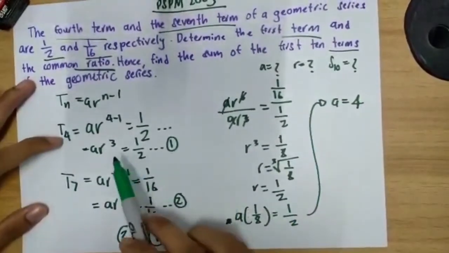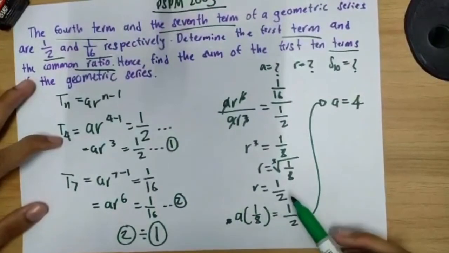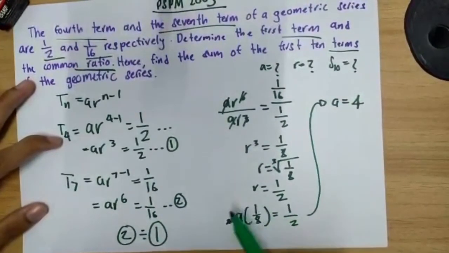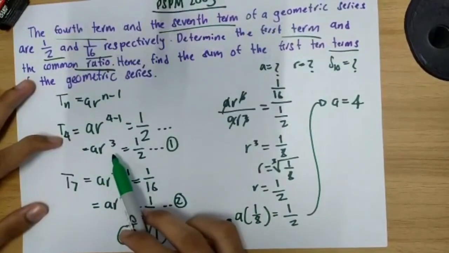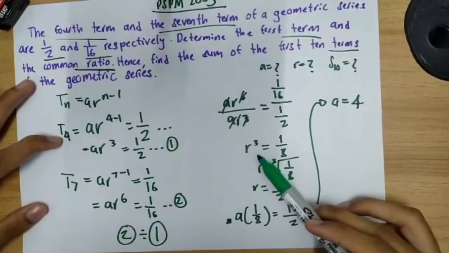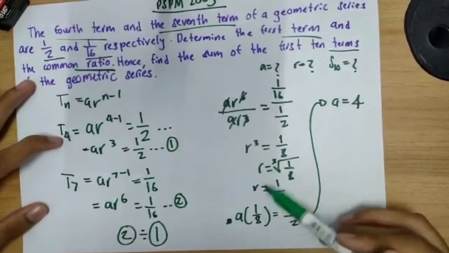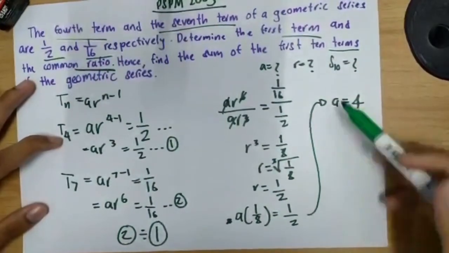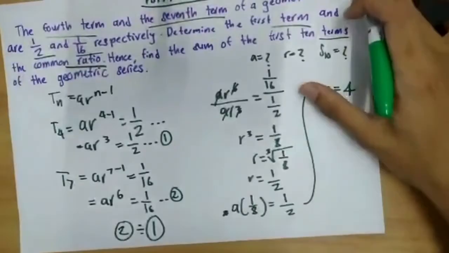And use the first equation and substitute the R into the equation. A times 1/8, because R is to the power of 3, so just take it from this one, put it in, equal to 1/2, and you will get A equal to 4.